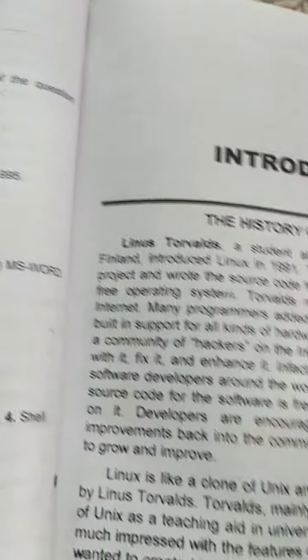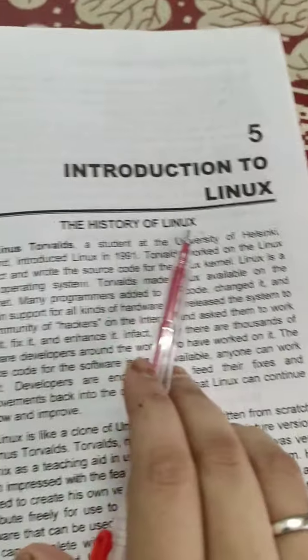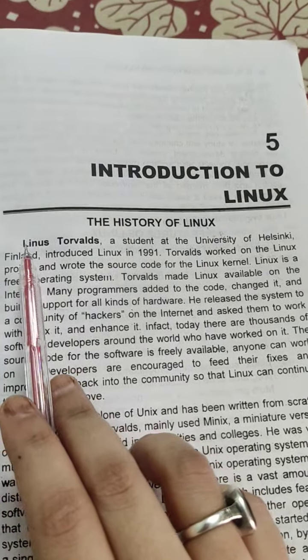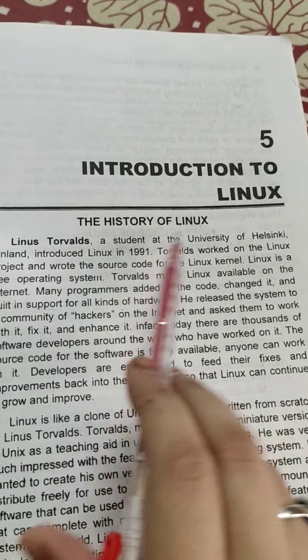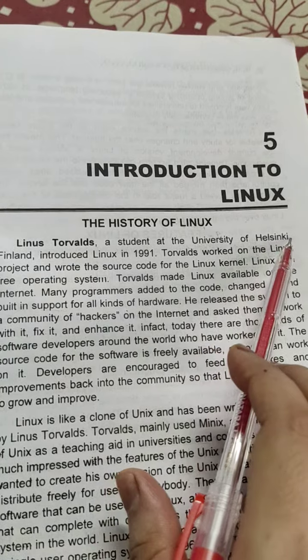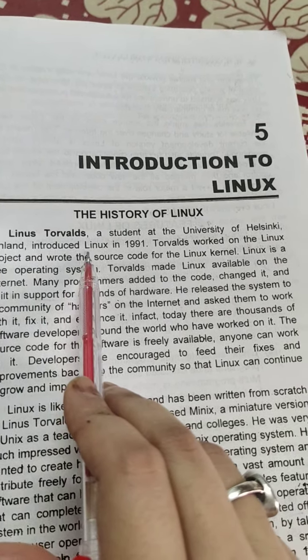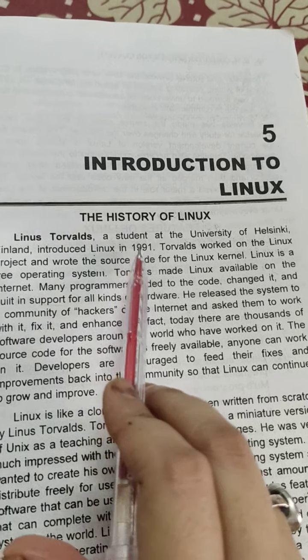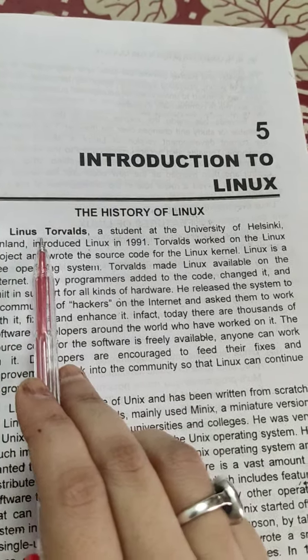First we should know who developed Linux. Linux was developed by Linus Torvalds at the University of Helsinki in Finland, who introduced Linux in 1991. The name has been derived from his name.